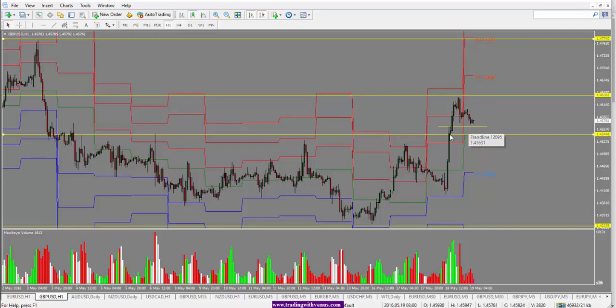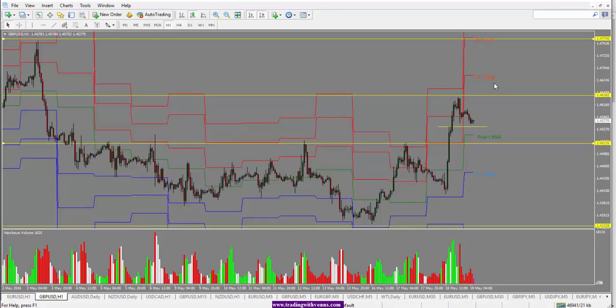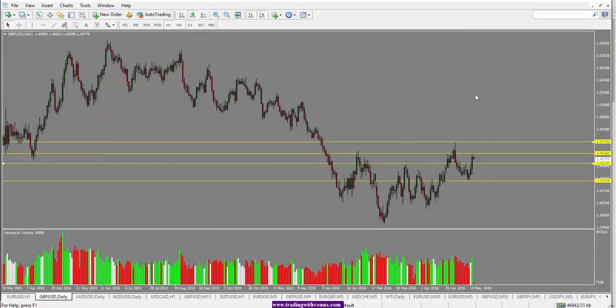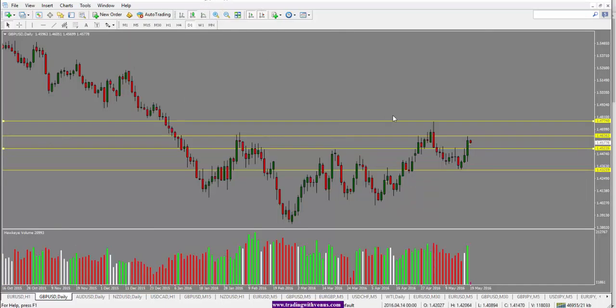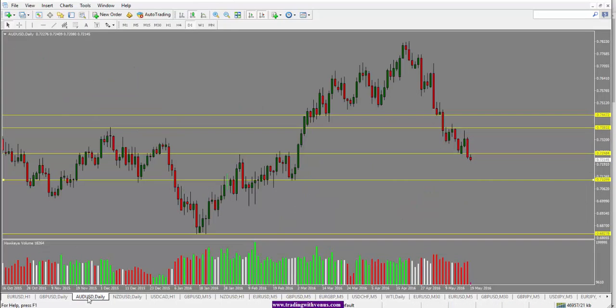45.70 is the first level, 45.50 is the second level, and 45.20 is the third level that we are looking for the price to pull back into before it pushes back up again. Overall, the next target for British pound will be 47.70 area here at the top of the pin here. That will be the potential target we'll be looking at. However, the retail sales will also make a difference, so keep an eye on that as well.